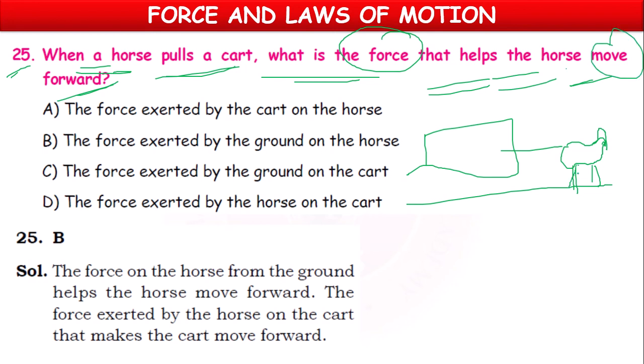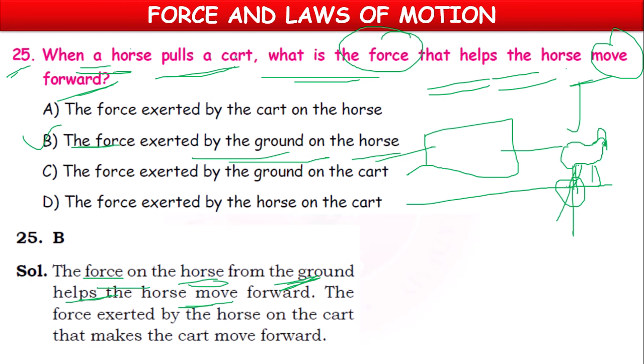The horse is exerting some force with its legs on the ground. It is the action, and the ground is exerting some normal force on the horse, which is the reaction. Because of that, the horse will be moving. So the horse moves because of the force on the horse from the ground. So the force exerted by the ground on the horse is the correct answer for moving the horse.